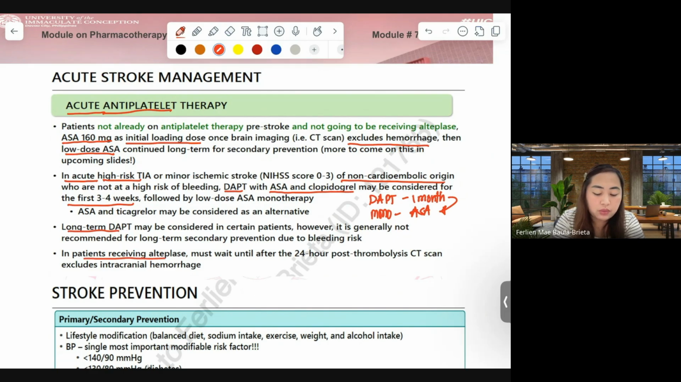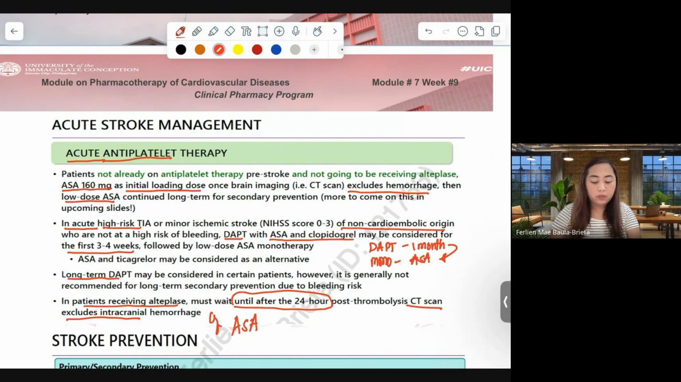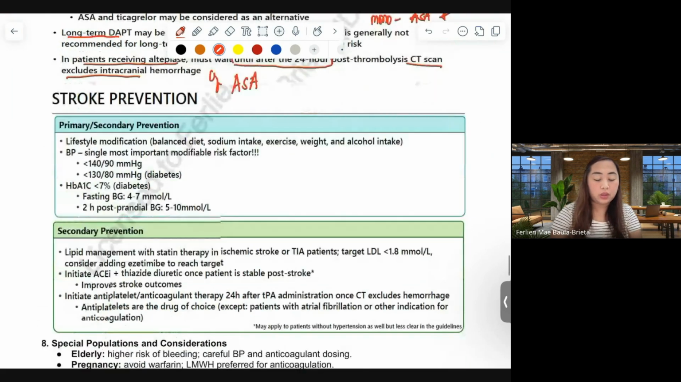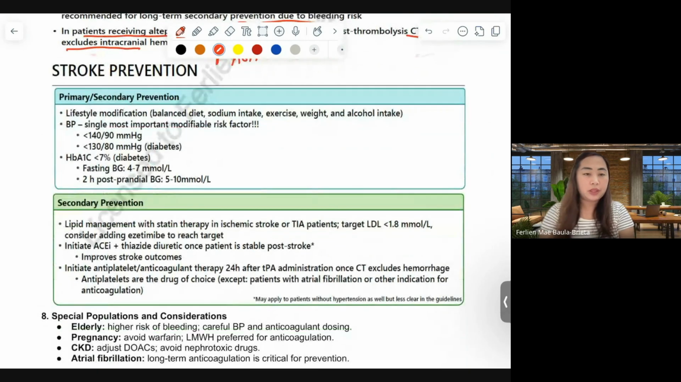In patients receiving alteplase, we have to wait until 24 hours, as mentioned a while ago. We have to exclude intracranial hemorrhage before we can give acute antiplatelet therapy of aspirin. We have also to employ stroke prevention. Stroke prevention is done through primary or secondary prevention.